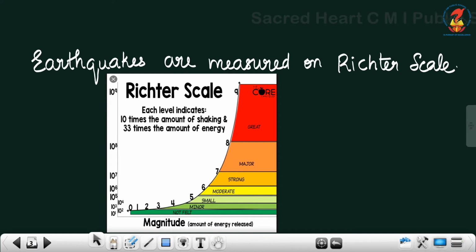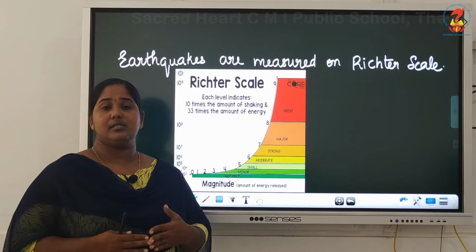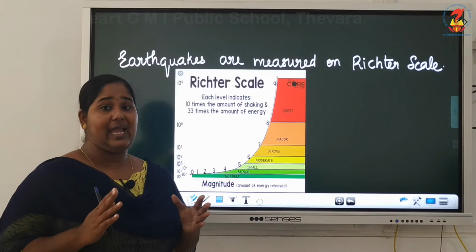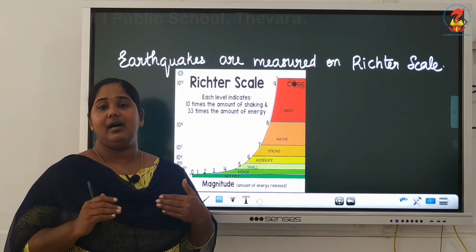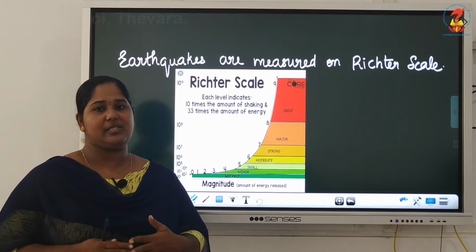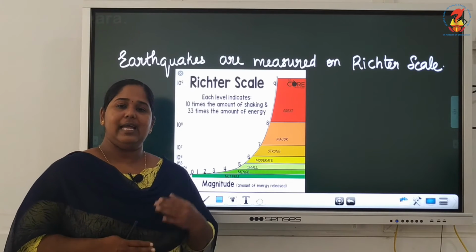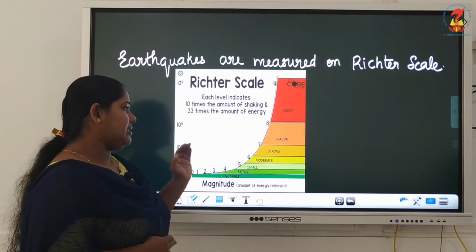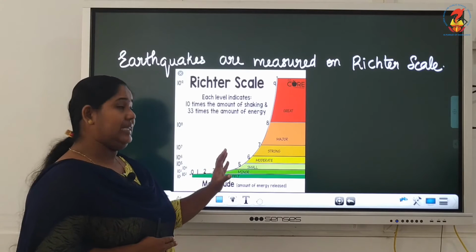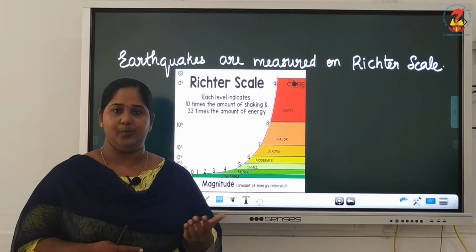There was an earthquake on the Indonesian coast during 2004, which was almost 9 intensity on the Richter scale. It caused such huge damage. The intensity of earthquakes is measured using this scale, using these numbers, 1 and upwards.